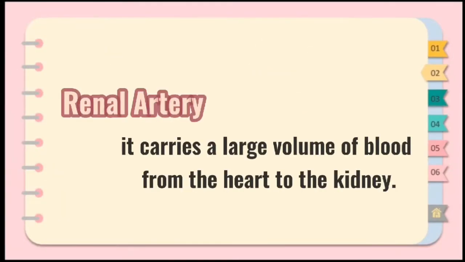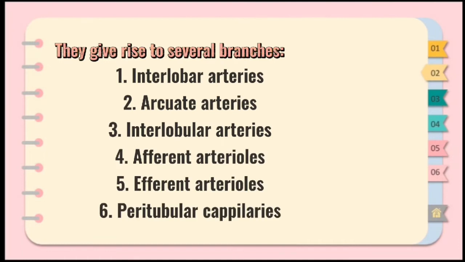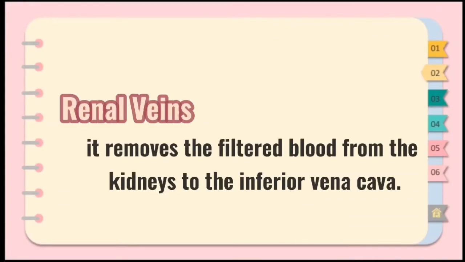The renal artery is a pair of arteries that branch off of the aorta, bringing waste-filled blood into the kidney for filtering. It carries a large volume of blood from the heart to the kidney. They give rise to several branches. It includes interlobar arteries, arcuate arteries, interlobular arteries, afferent arterioles, and peritubular capillaries. There is a renal vein in each kidney. They branch off the inferior vena cava and drain oxygen-depleted blood from the kidneys, or they remove the filtered blood from the kidneys to the inferior vena cava.